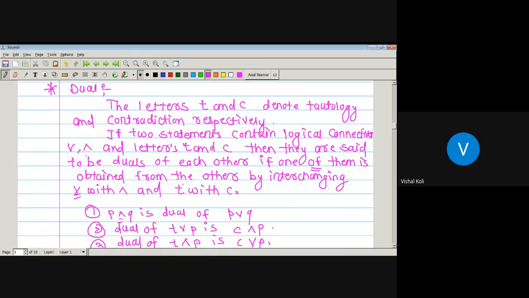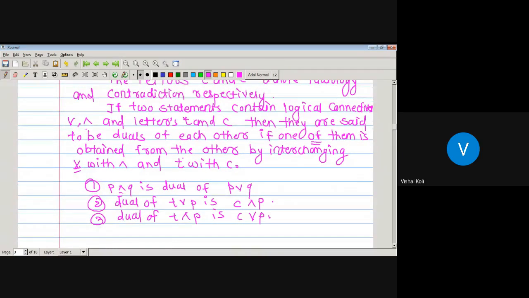Suppose there is a statement which contains both the terms, that is either or, and T, C, then its corresponding another statement contains its duals. That is, if the first statement contains this or and T, then its dual contains and and C, then they are called the dual of each other. For example, suppose the first statement is P and Q, then by its definition we have to replace this and by or, then it is a dual of P and Q. So this one is nothing but the dual of this one.